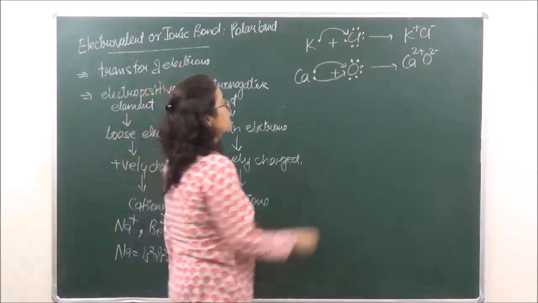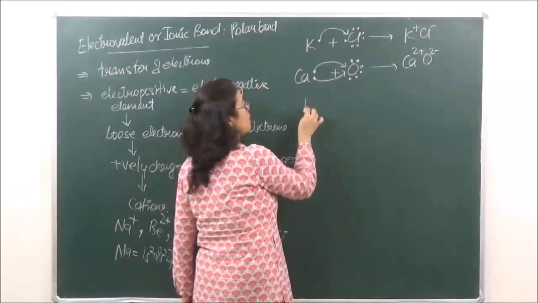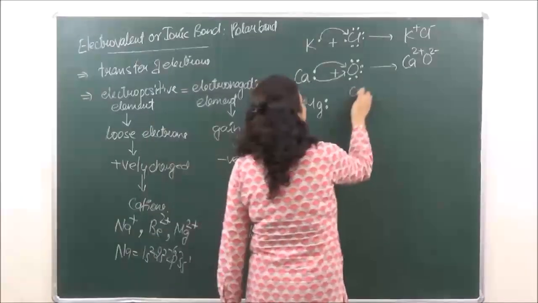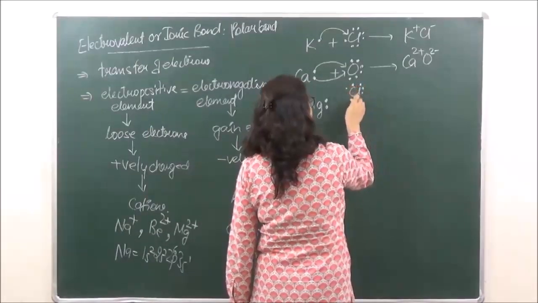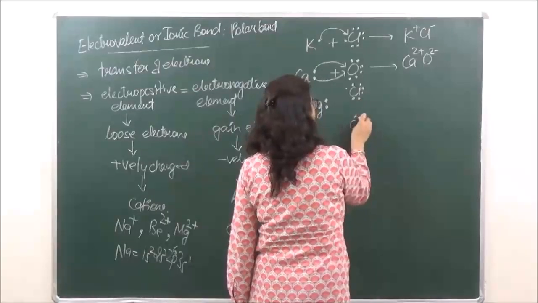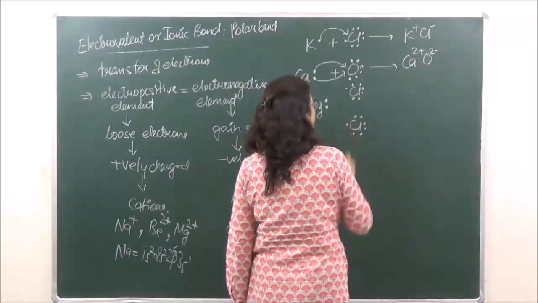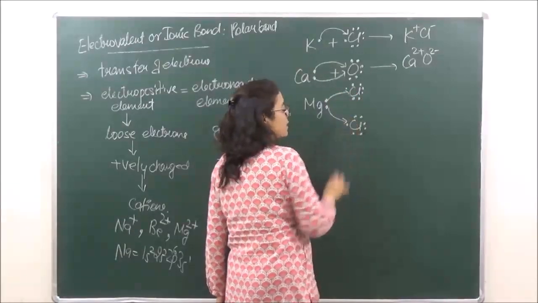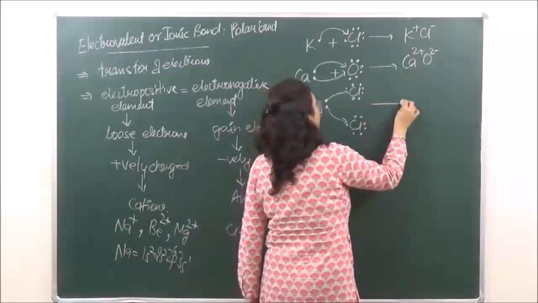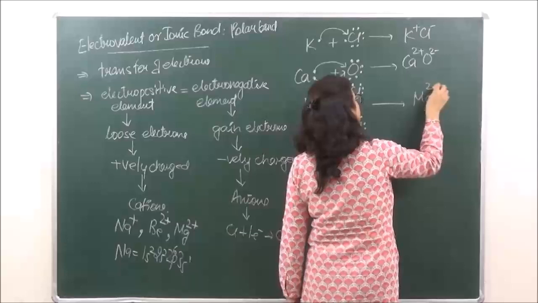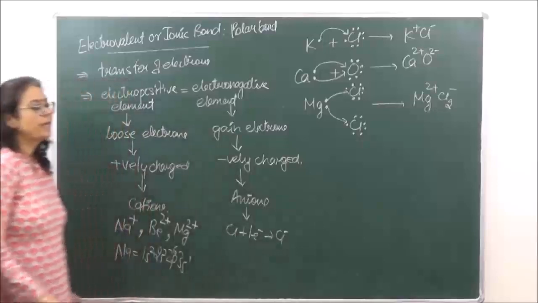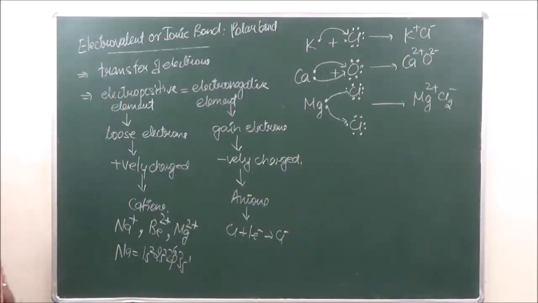Okay, then similarly we can also give an example of MgCl2. Magnesium has 2 electrons, chlorine has 7. Okay, so magnesium is going to give 1 electron here and the other electron here, such that we have Mg2 positive and Cl negative. Okay? So this is what our ionic bond is.